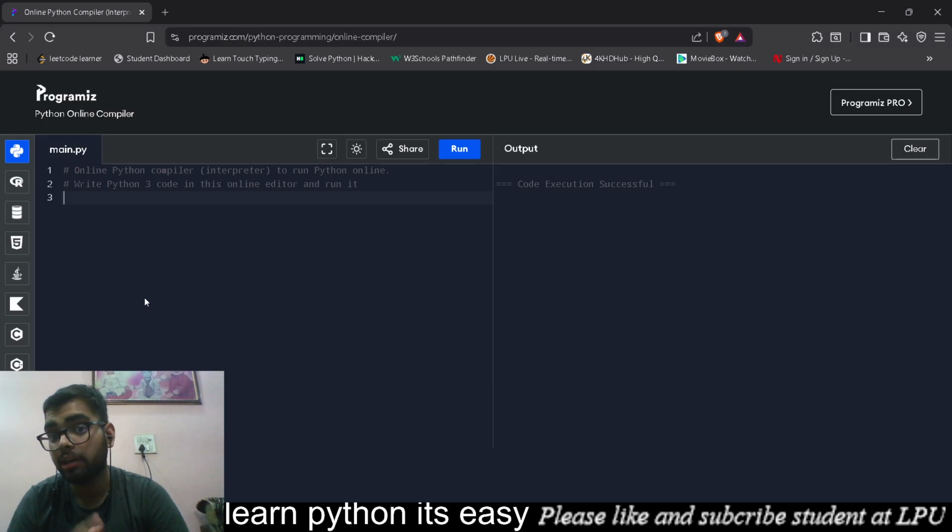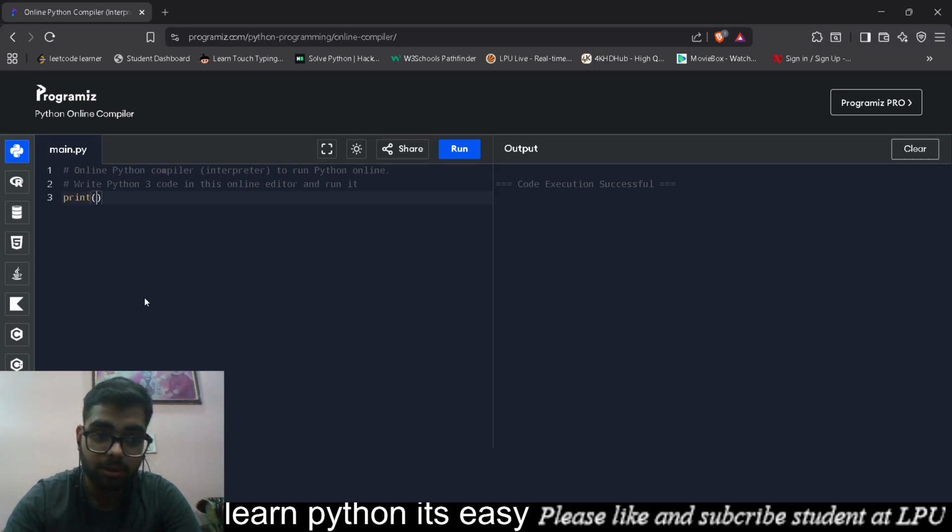Yeah, sure we can. If you are able to take one single input, it's the same process for two inputs. So let's write a equals int input, enter num1.